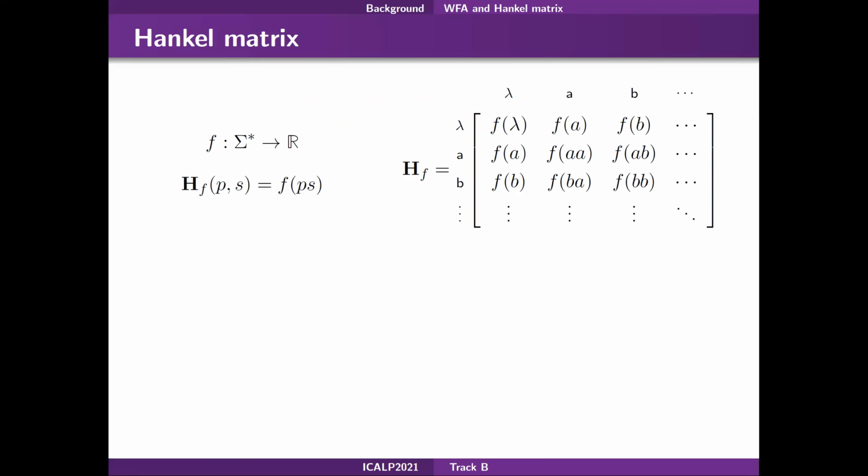The mathematical object at the base of our analysis is the Hankel matrix. This is a bi-infinite matrix with rows and columns indexed by strings in sigma star. Each Hankel matrix H is associated to a function F from the set of sequences to R. The entry indexed by p and s is given by the value of F on the concatenation of those strings. This little example illustrates the Hankel property characterizing this matrix. Given two pairs of strings, if their concatenation produces the same string, then the value stored by the matrix at those indexes is the same.